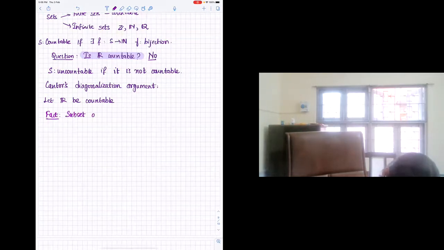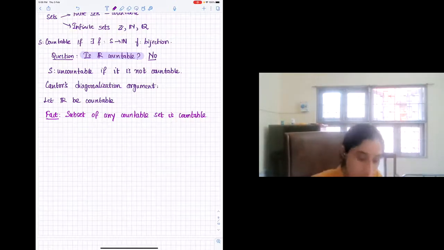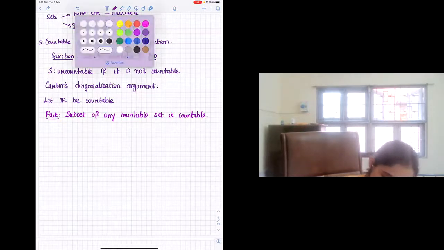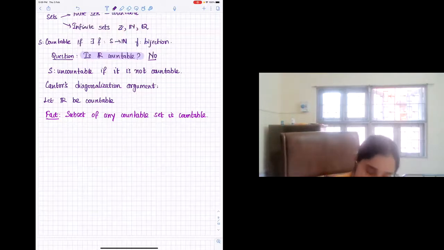Fact: any subset of a countable set is countable. When we say a subset of any countable set is countable, suppose there is a countable set and you look at a finite subset of it; it naturally is countable. So the interesting part of the statement is that if you look at any infinite subset of a countable set, that is also countable. It might seem natural, but how to construct the bijection, that is the question. But let us just believe this fact for the moment and try to prove that the reals are uncountable. We are beginning with the assumption that the set of reals is countable, and any subset of reals is also countable from this fact.